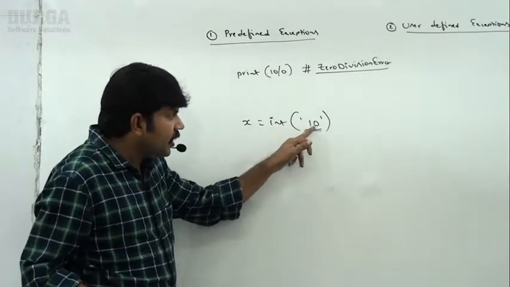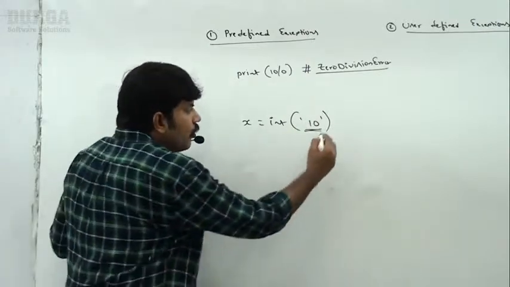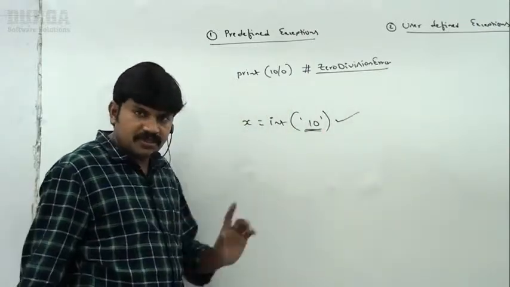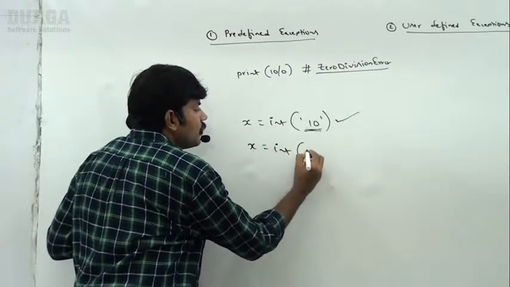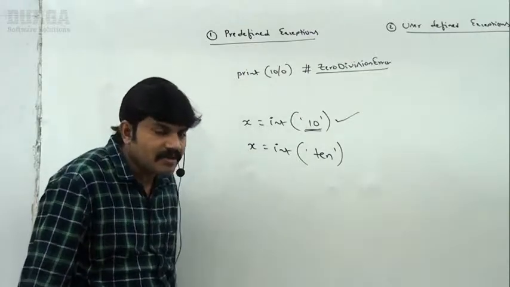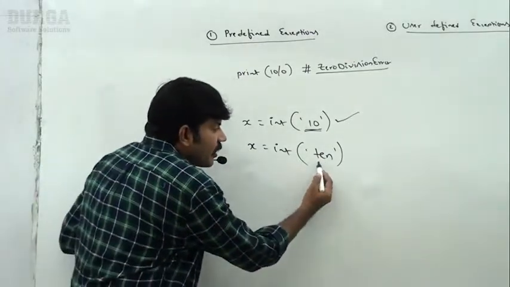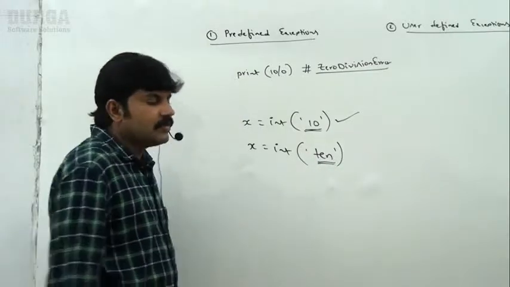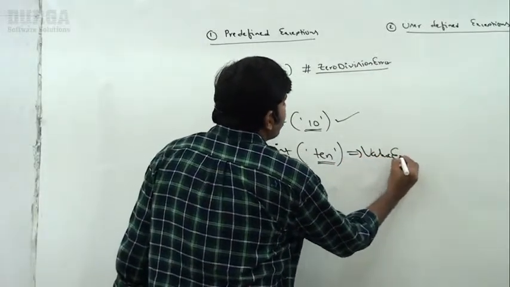Of course, this string internally contains a number only. No problem at all, no issue, it is acceptable. Suppose I'm taking x is equal to int of "ten". We are trying to convert string to int value, but the string is not representing an int value, then immediately we are going to get value error.